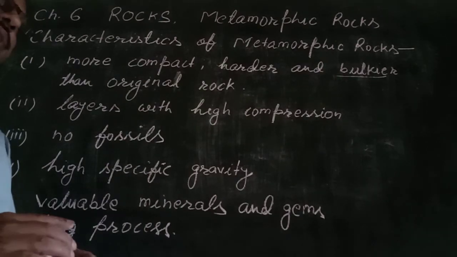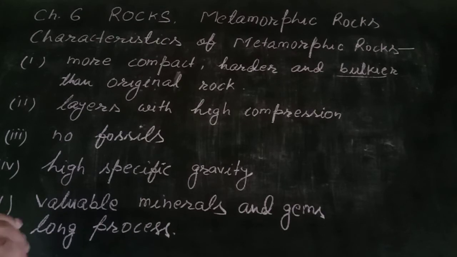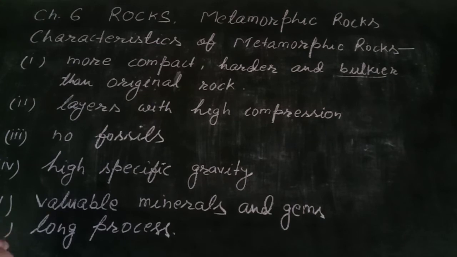This transformation takes a very long time to change the parent rock into metamorphic rock.